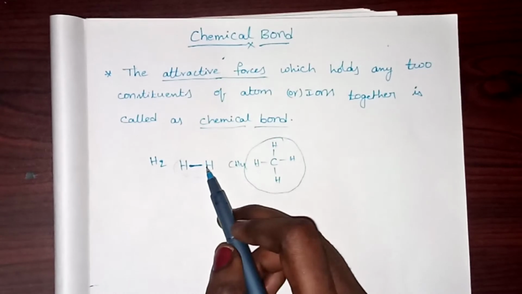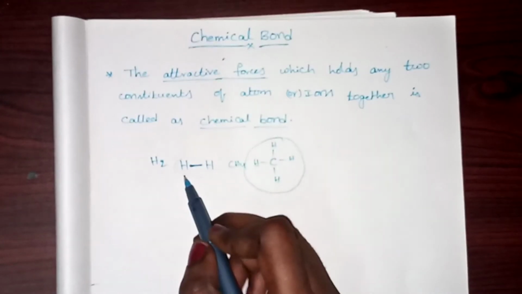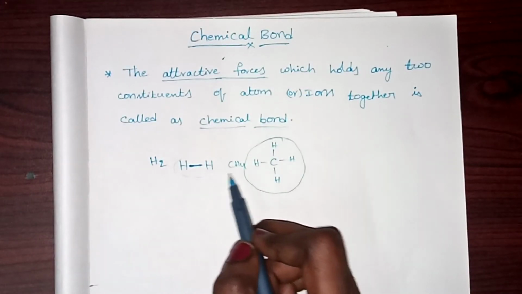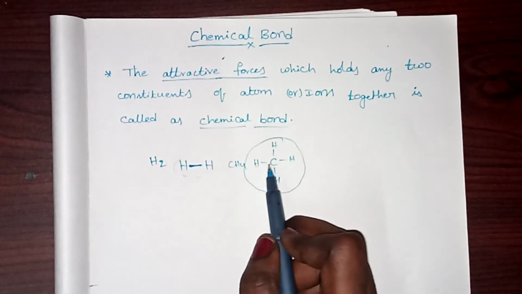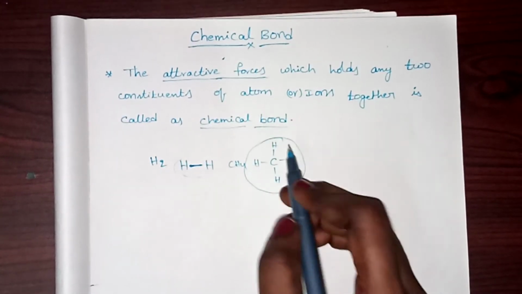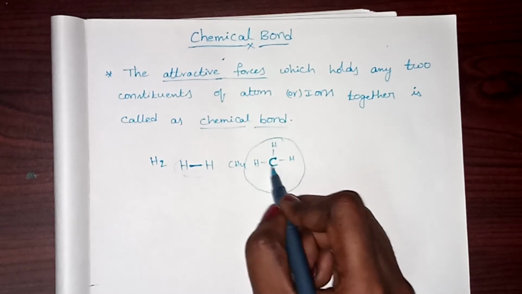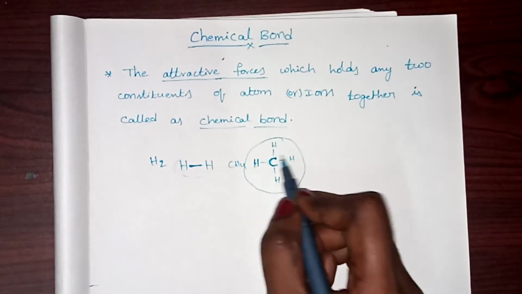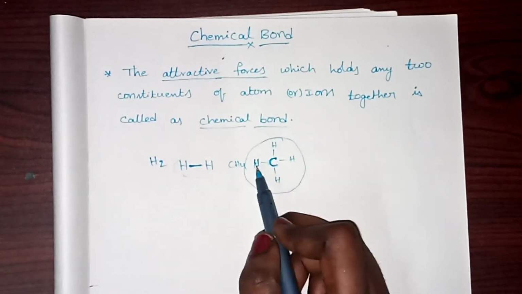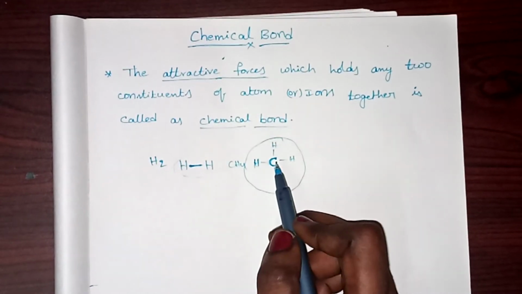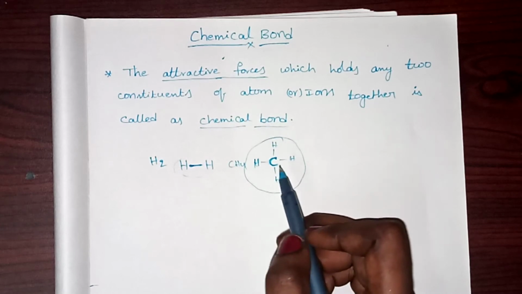A bond can be found between two similar atoms, or between two dissimilar atoms. Carbon is a different atom and hydrogen is a different atom. A bond can be found between two dissimilar atoms, whatever they may be. Are you able to understand?